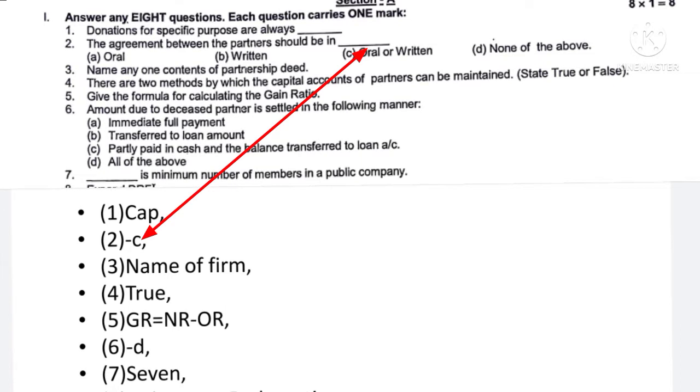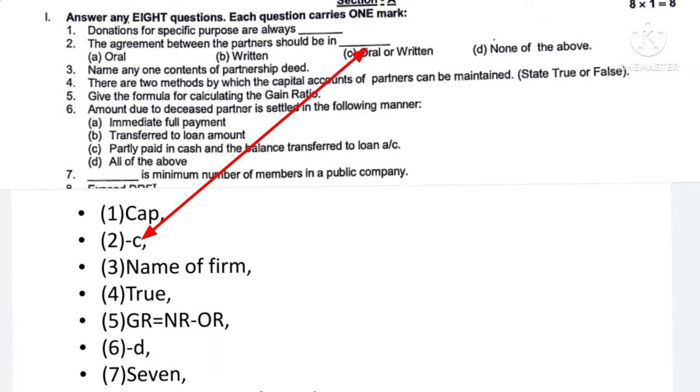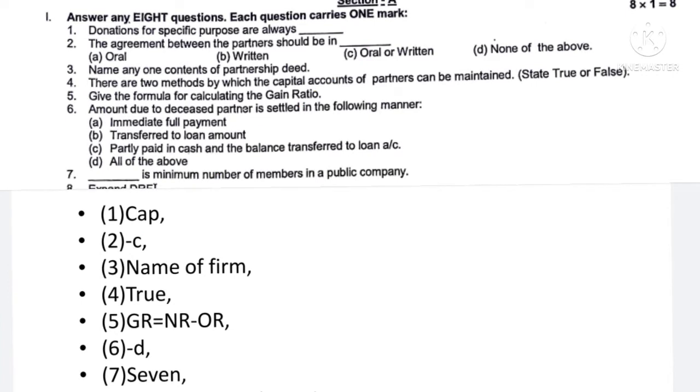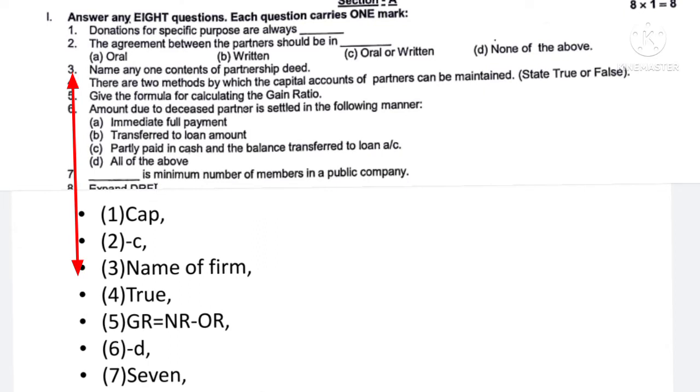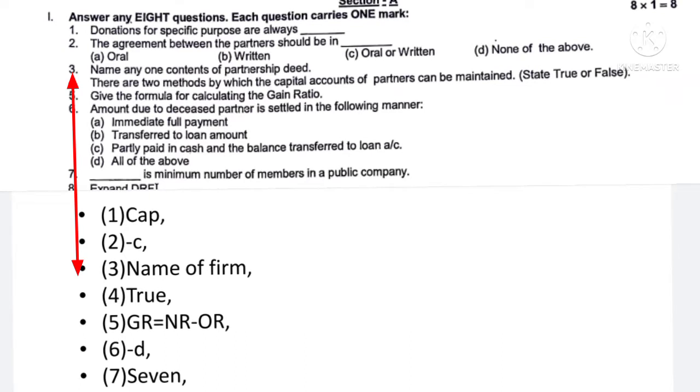Question number 2, the agreement between the partners should be in. There are 4 alternatives. Correct choice is oral or written. Question number 3, name any one content of partnership deed. There are so many contents, you have to write only one. The answer is name of the firm or name and address of the partners.